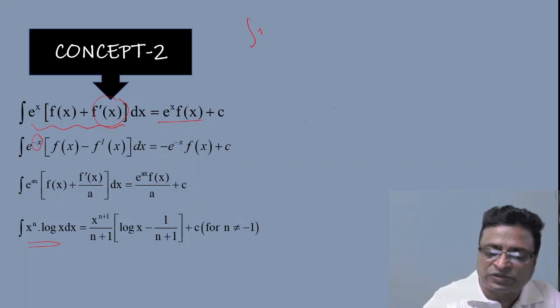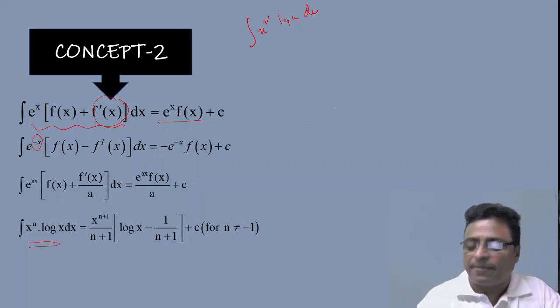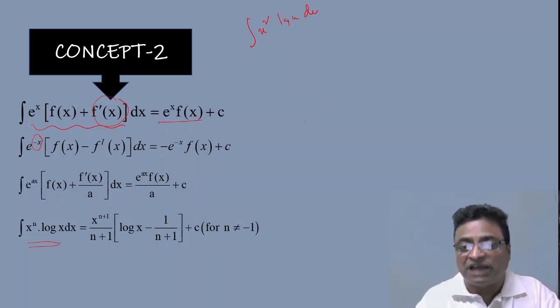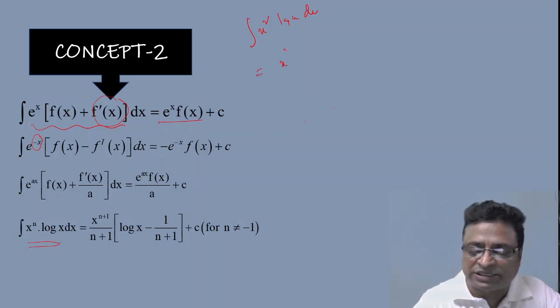Suppose integration x square log x is given for you. As I said just now, you can also solve this problem very quickly with the help of the by parts formula. But with the help of this formula, you can write the direct answer like this: x cube by 3 into log x minus 1 by 3. Enough.